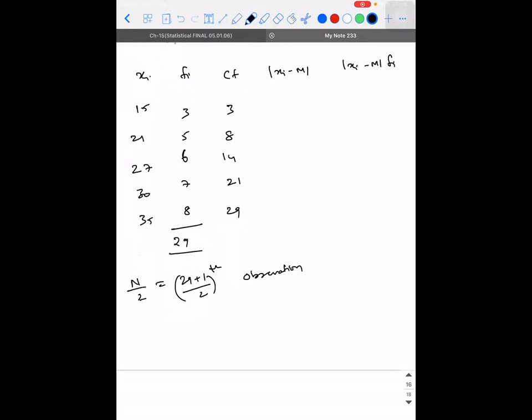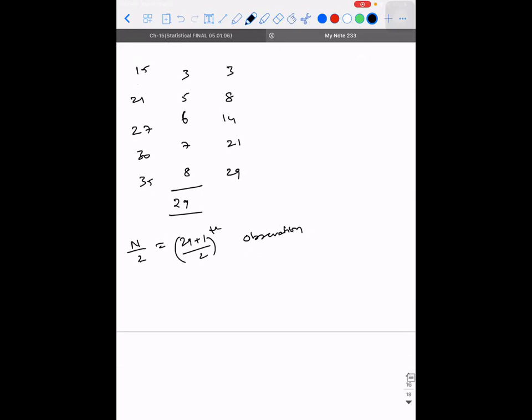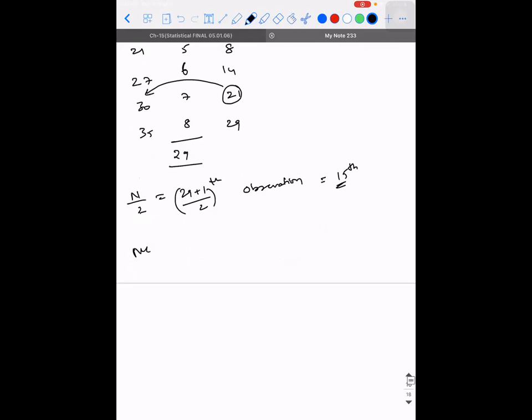You cannot say 14.5th observation, no? So to make it an even number, that odd number should have 1 added and be divided by 2. So the (29 plus 1) by 2th observation is going to be the 15th observation. So what will be your answer, guys? It should be 30, sir. Why? Because you don't have 15 in the cumulative frequency, so we take the next greater value, the next term. So the median is 30.